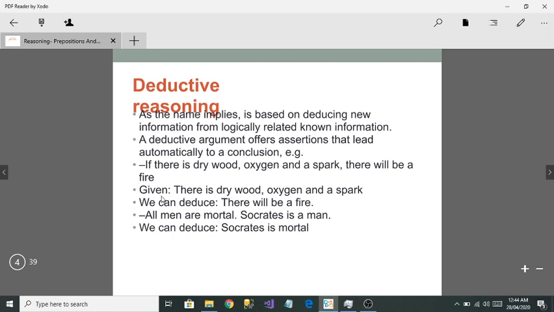They have told you that the given is there is dry wood, oxygen and a spark, and we can deduce what? There will be a fire. And one more example: all men are mortal, Socrates is a man. So what we can deduce is that Socrates is mortal. So it's very easy. You can say that in deductive reasoning, we take the known information and from that known information you are going to deduce new information.